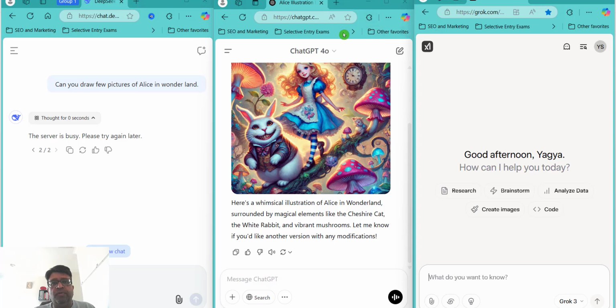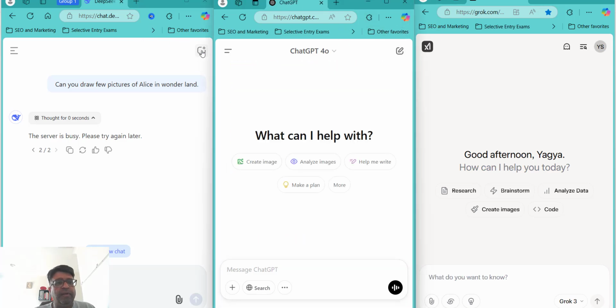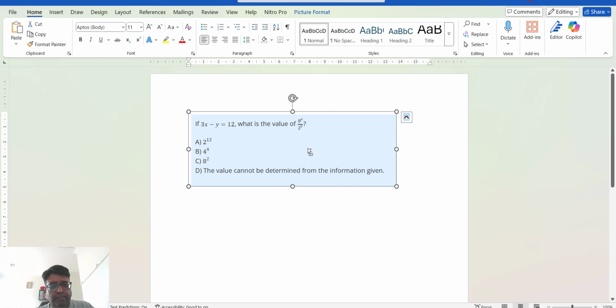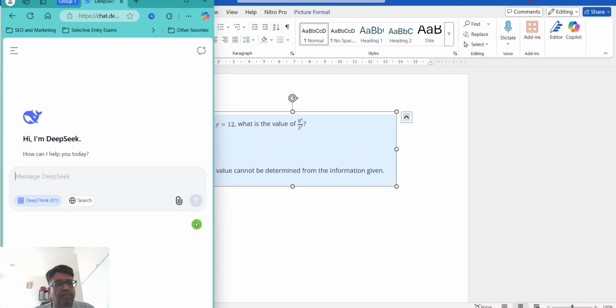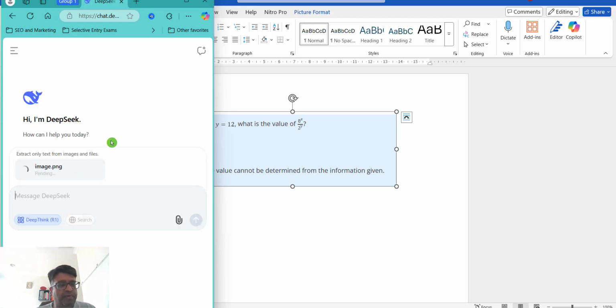Now let's come to our third problem statement. This is a mathematics problem. Let's see how well DeepSeek performs. I suspect it is going to be slow to give me a response because of the server issue or the response time.